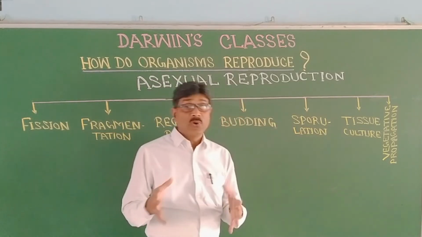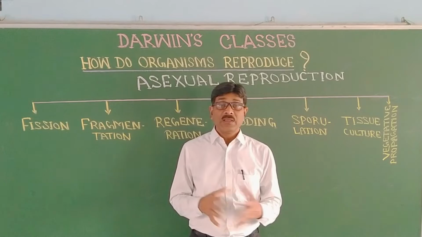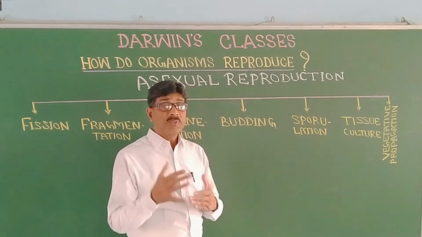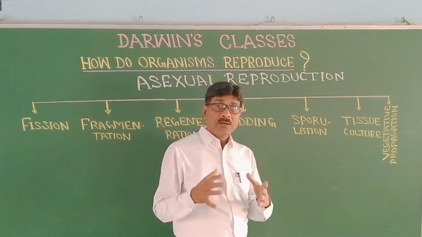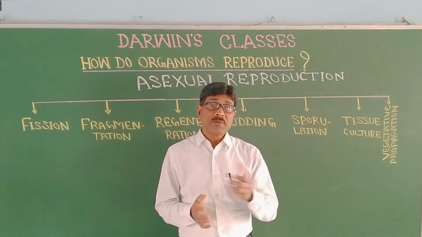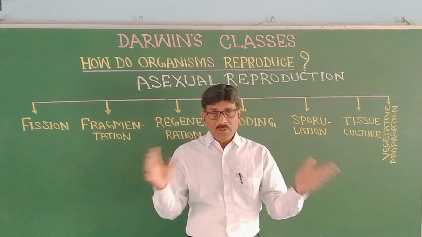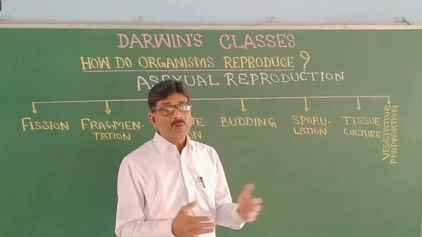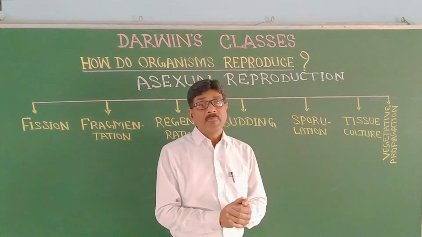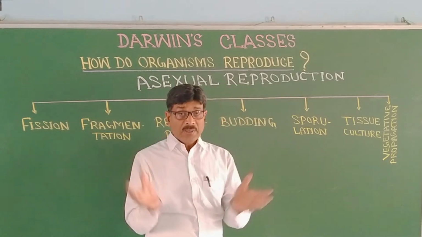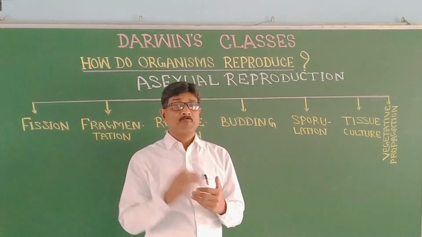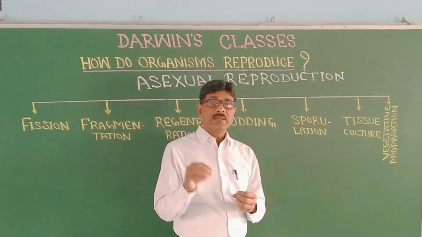Sporulation or spore formation. In case of fungi, in case of lower plants, in case of bryophyta, in case of pteridophyta, there is formation of spores, and they are formed simply by mitosis in a special structure that is termed sporangium. As the number of sporangia is much more, they are termed sporangia, where spores are formed. The spores formed in the sporangium are in thousands, and they are very light and very minute.